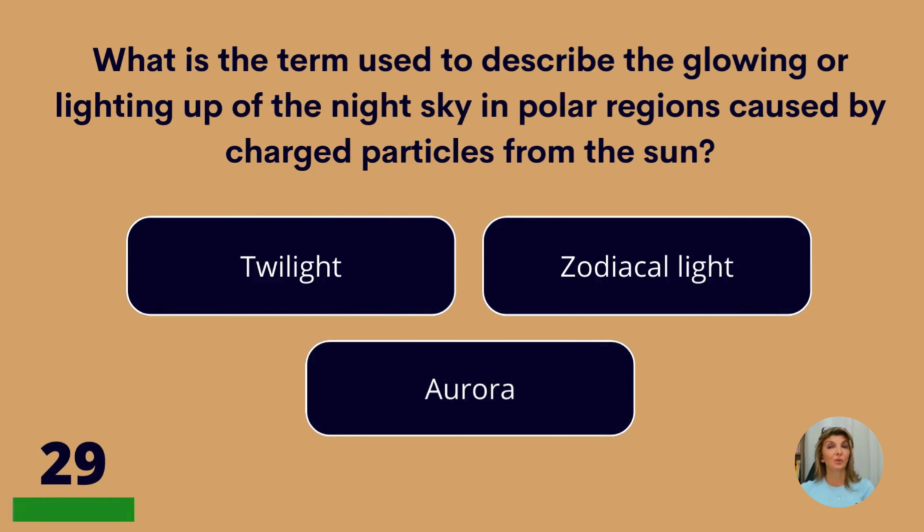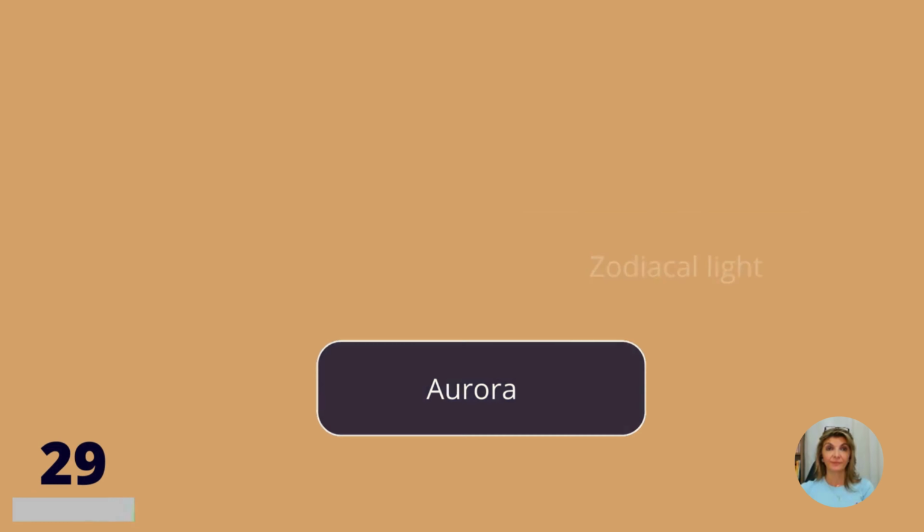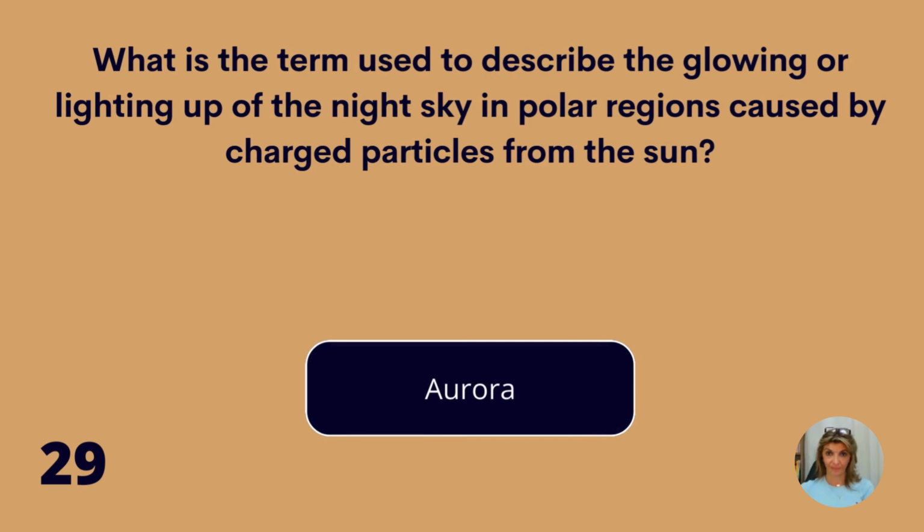What is the term used to describe the glowing or lighting up of the night sky in polar regions caused by charged particles from the sun? Twilight, zodiacal light, or aurora? Aurora.